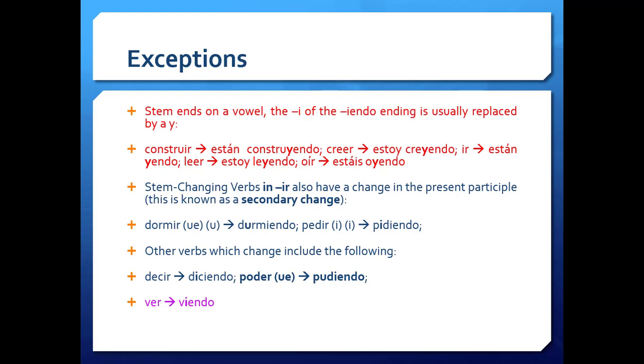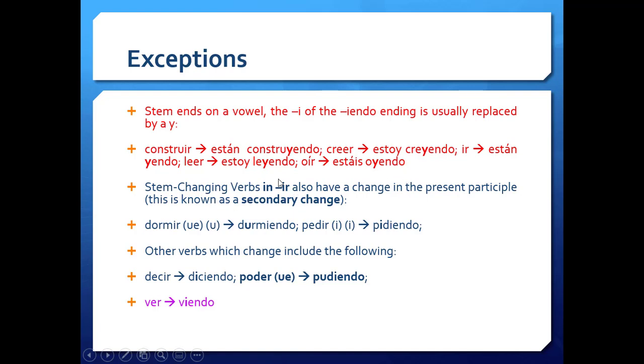Exceptions to these IENDO or ANDO endings, the gerund. If the stem ends on a vowel, the I will change to a Y. This is the thing that we do whenever there's an I between two vowels. It changes to Y because it sounds like that. So construir, you would have construyendo. Estoy creyendo, I'm believing. This is I'm building, I'm believing. Estar yendo, they're going. Quite colloquial. Estoy leyendo, I'm reading. Estoy oyendo, I'm listening or I'm hearing.